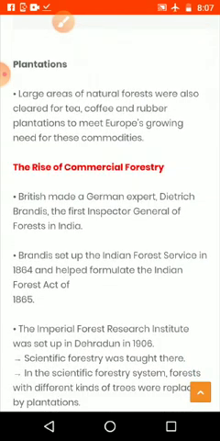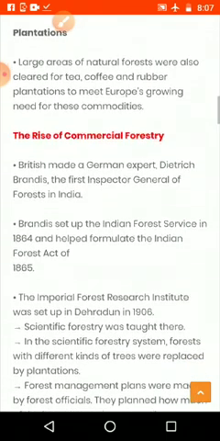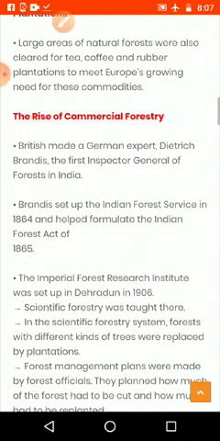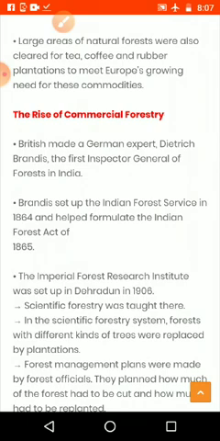Next one, plantation purpose. This is part of agriculture itself. Large areas of natural forest were cleared for tea, coffee and rubber plantations to meet the growing European need for these commodities. Everything they did for their own purpose, not for Indian people.